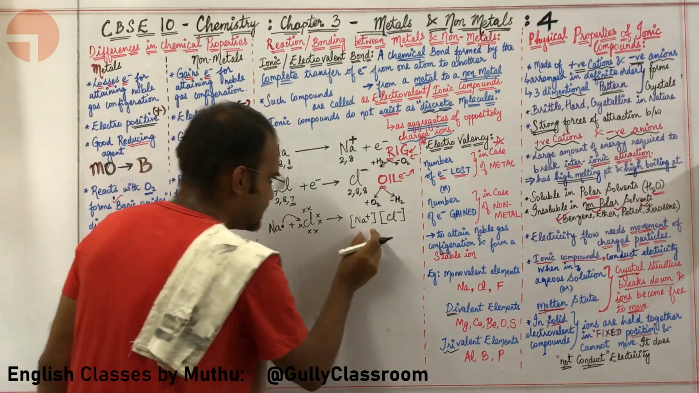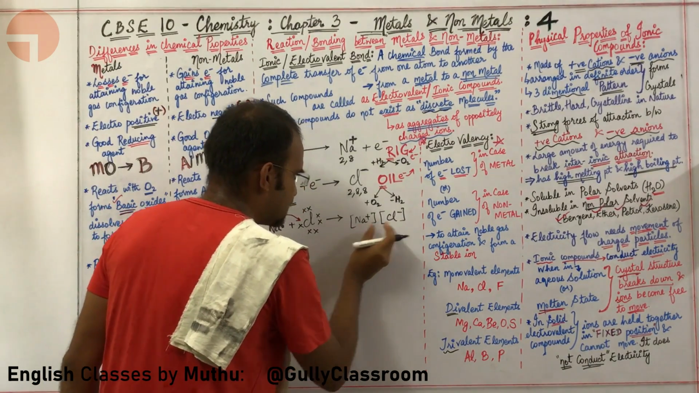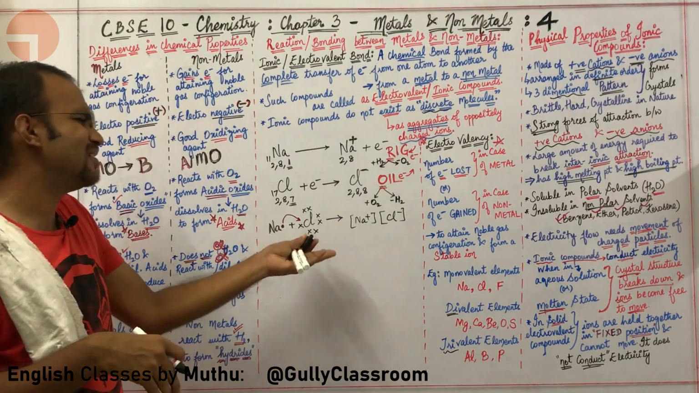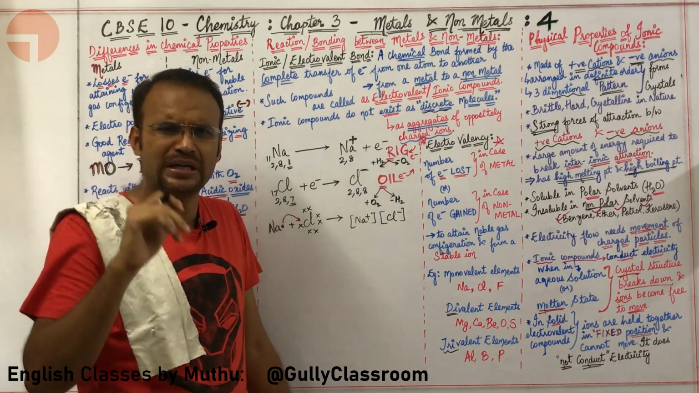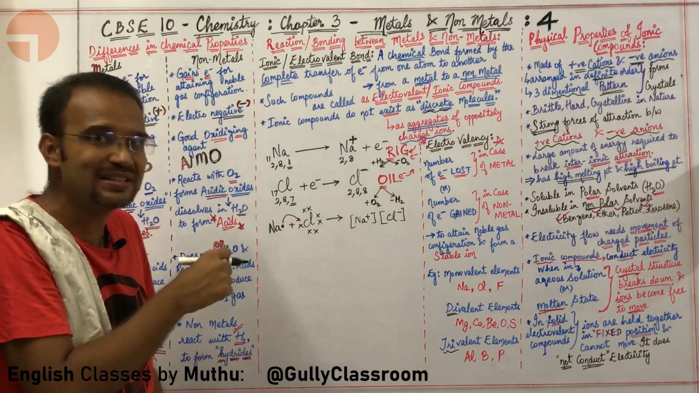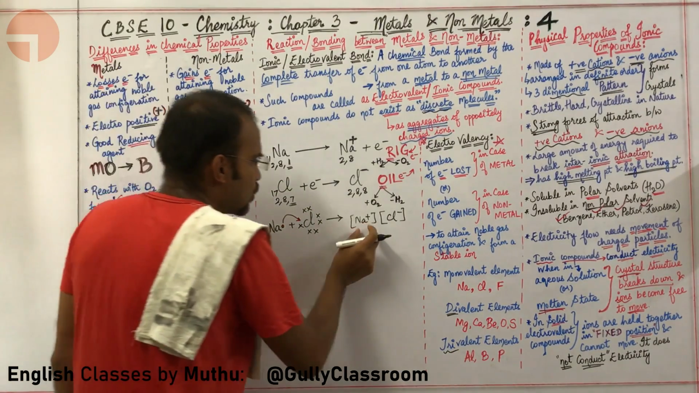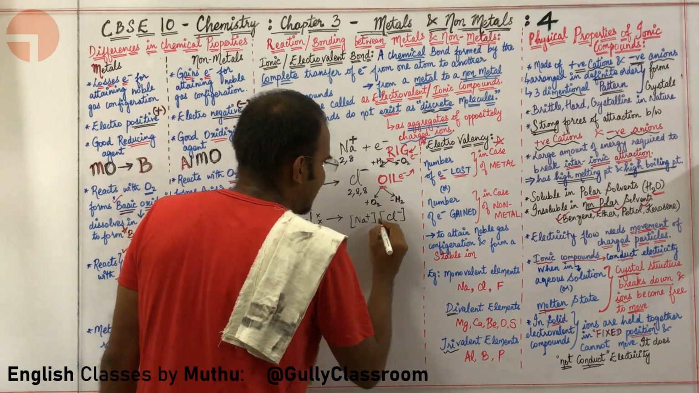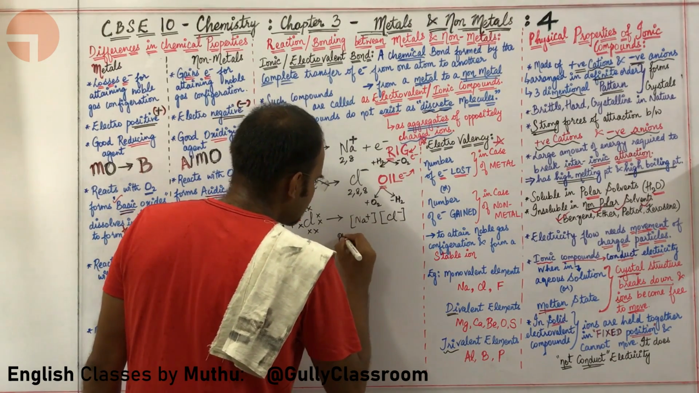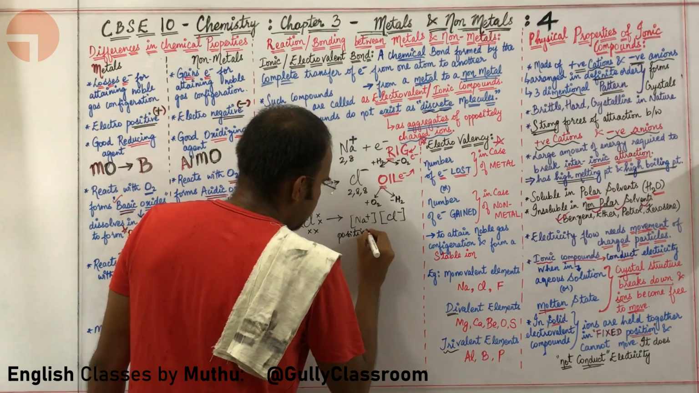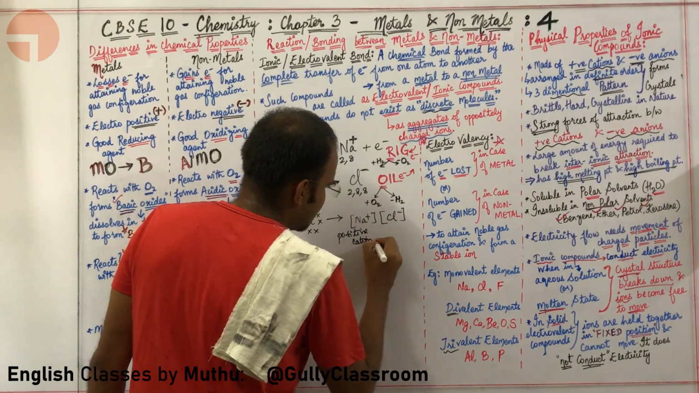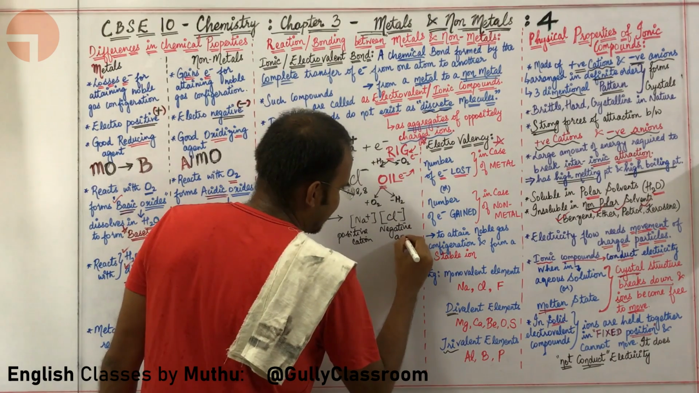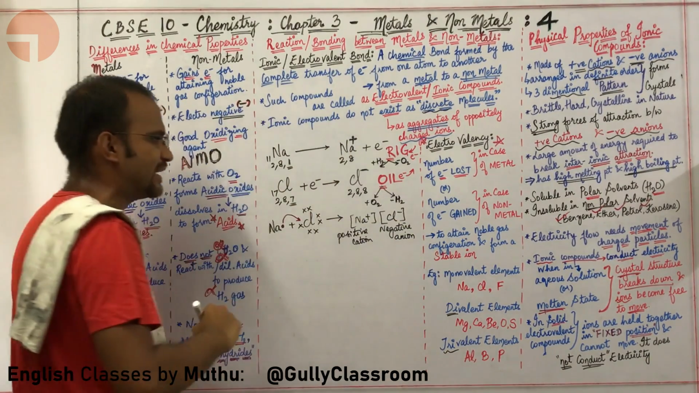What next? This Na plus and Cl minus, oppositely charged particles, attract each other. Sir, we have learned this already in our lower classes. Yes, Tango, we have learned this in our lower classes. Sodium ion is your positive cation, and chloride is the negative anion. Positive cation and negative anion are attracted to one another.